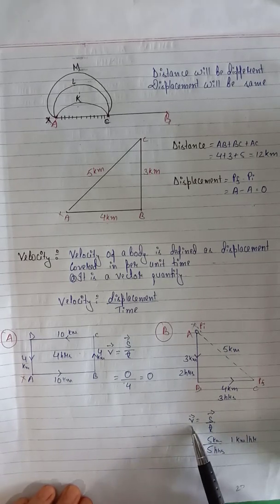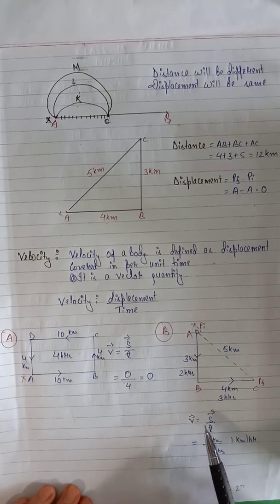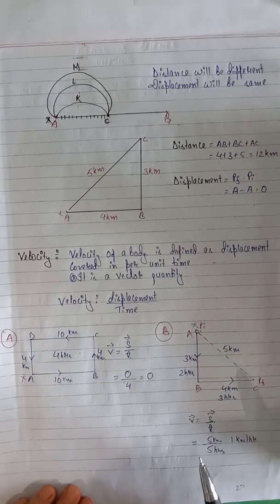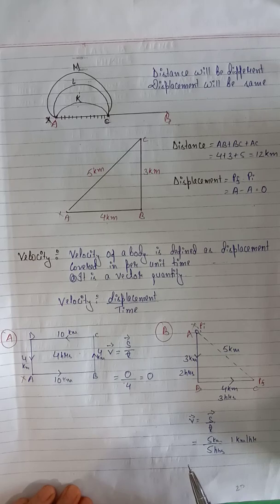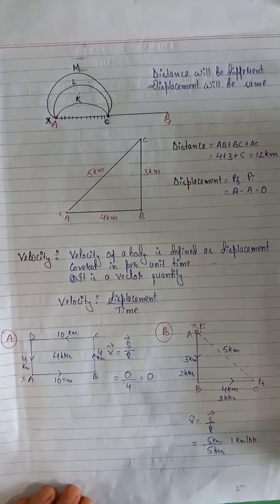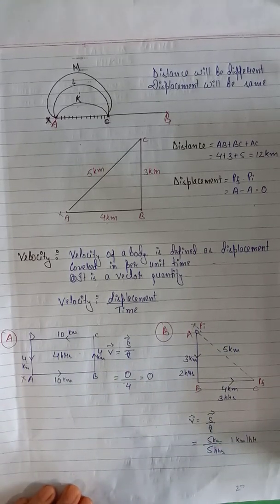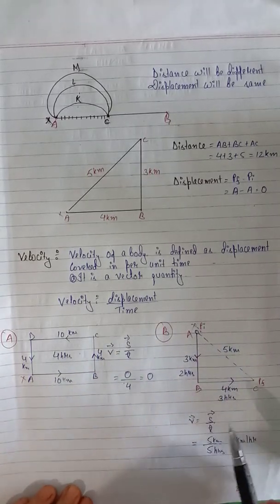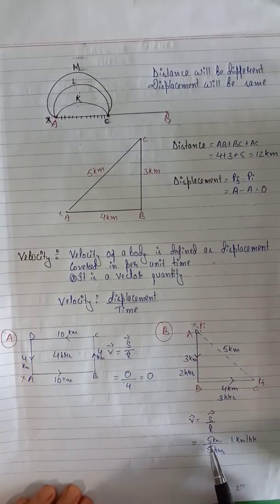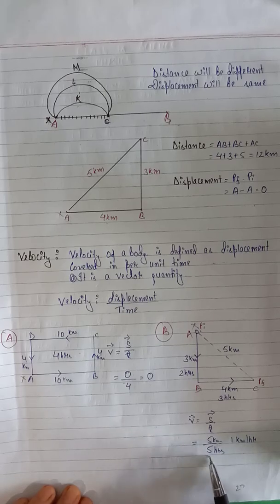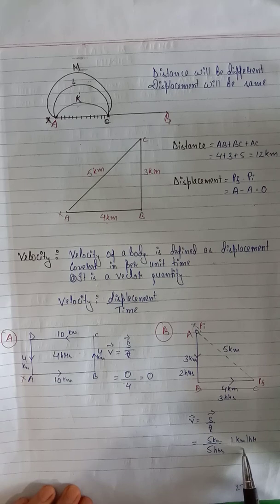What will be its velocity? First, we have to find out the displacement, the shortest distance. How will we find out? By Pythagoras theorem. As I have told you earlier, how to find out by the Pythagoras theorem. So, by Pythagoras theorem, we got 5 km. Displacement is 5 km. Time is 5 hours. 3 plus 2, 5 hours. Velocity equal to 5 km by 5 hours, 1 km per hour. Velocity is 1 km per hour.